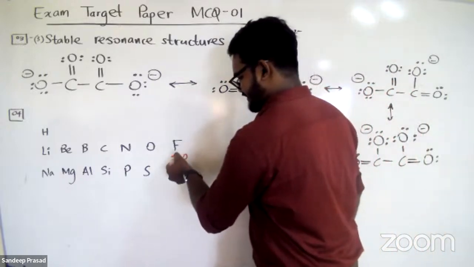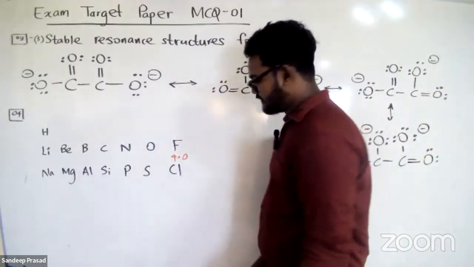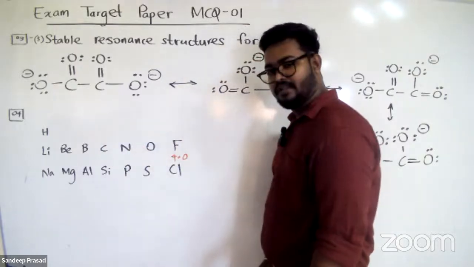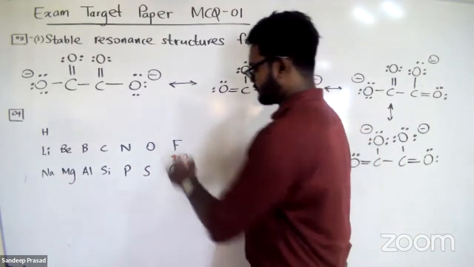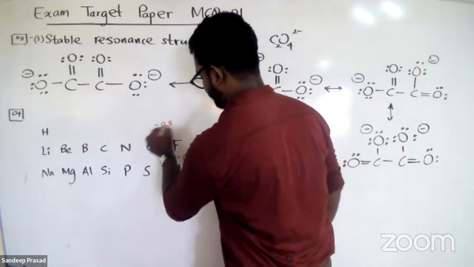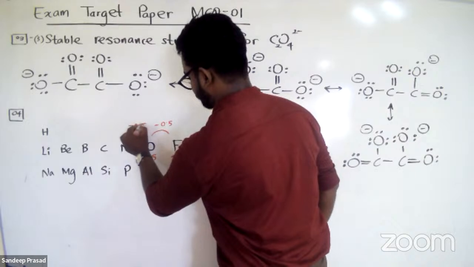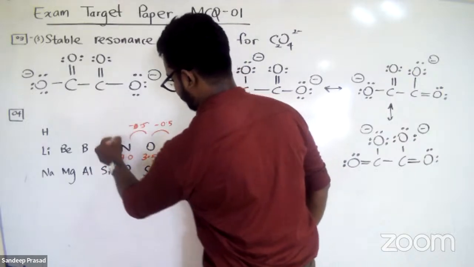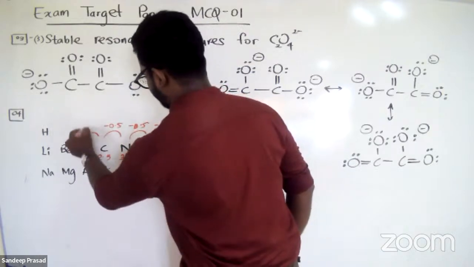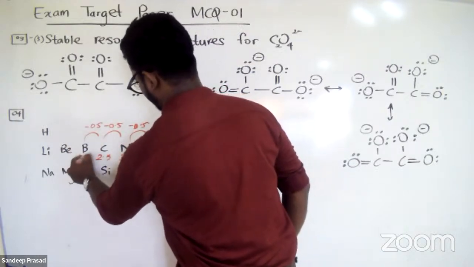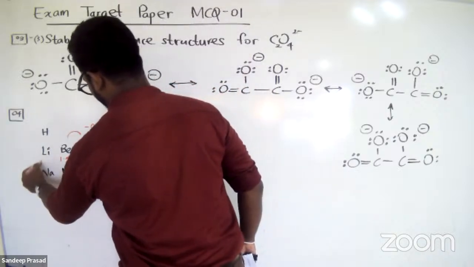Now you can consider that in a period, lithium, beryllium, boron, carbon, nitrogen, oxygen, fluorine, the second period, the electronegativity values are decreasing by 0.5. That means oxygen's value is 3.5. Nitrogen's value is 3.0. Carbon's value is 2.5. Boron's value is 2.0. Beryllium is 1.5. Then lithium is 1.0.